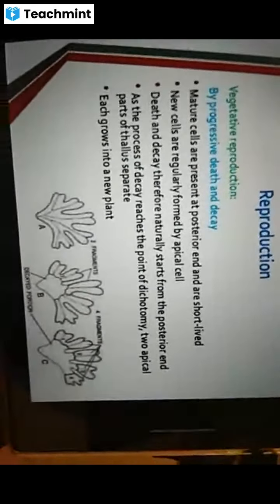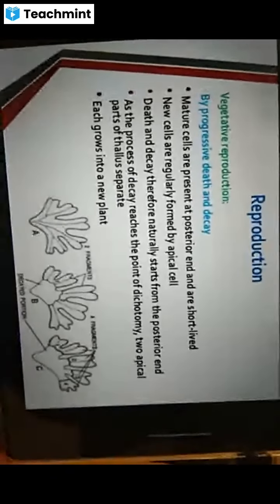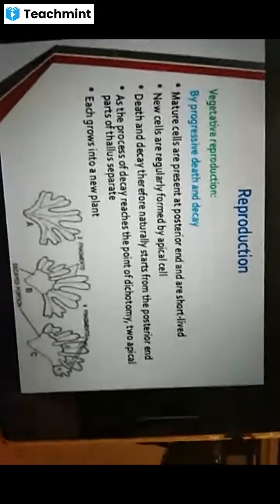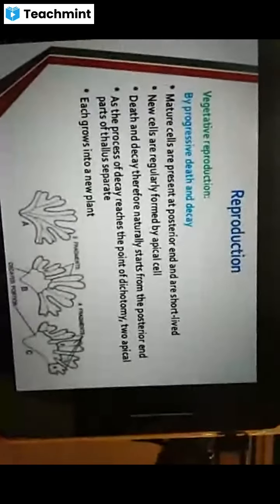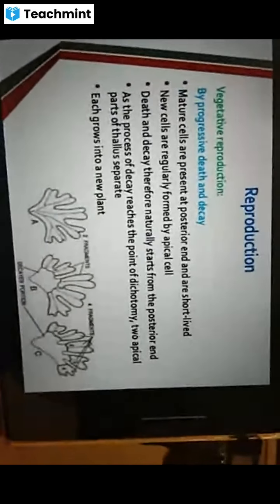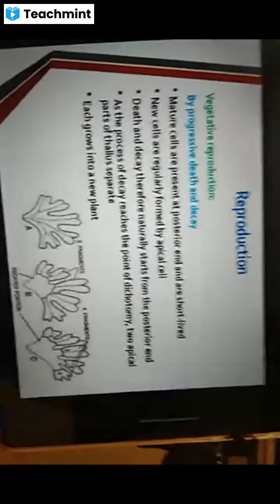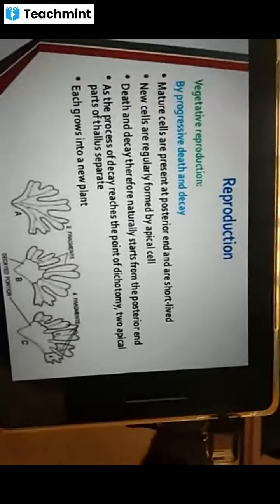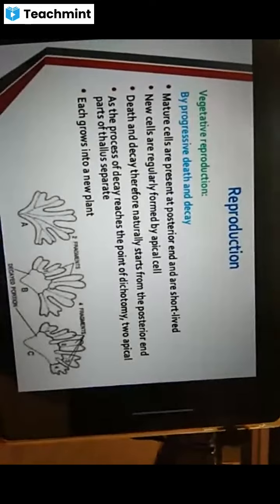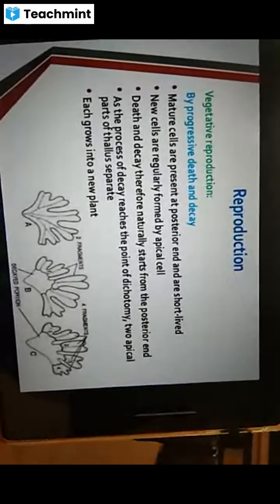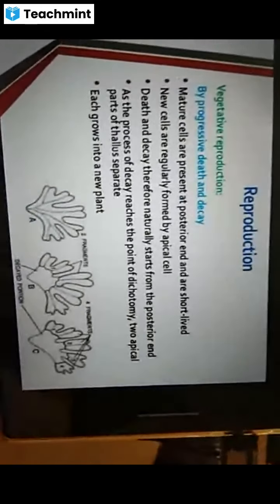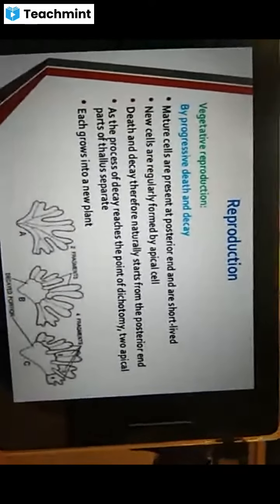they may collapse, and the younger parts of the plants, which contain growing points at their tip where the apical notch is present, develop into new plants or continue their life as new Marchantia thallus.